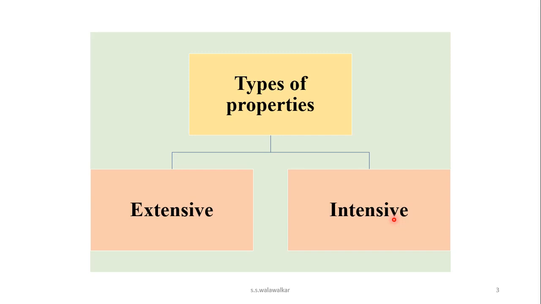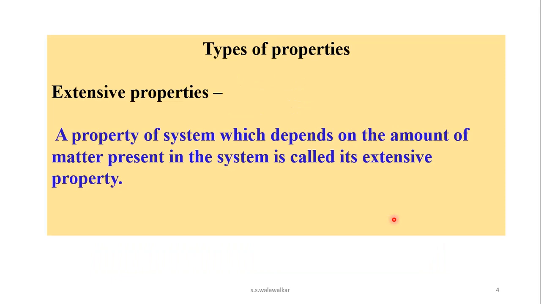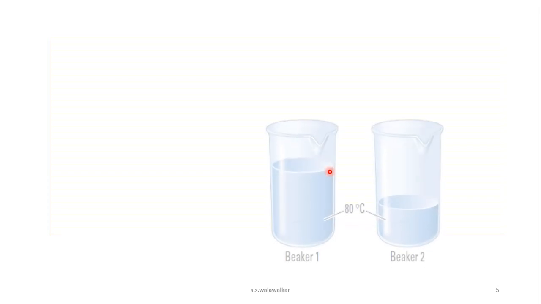So let us study first about extensive property. Extensive properties means a property of a system which depends on the amount of matter present in the system. It is called as extensive properties whose values depends upon the amount of matter. Now such properties are first, that is volume.